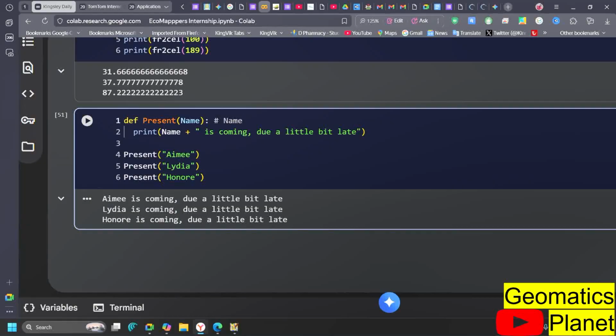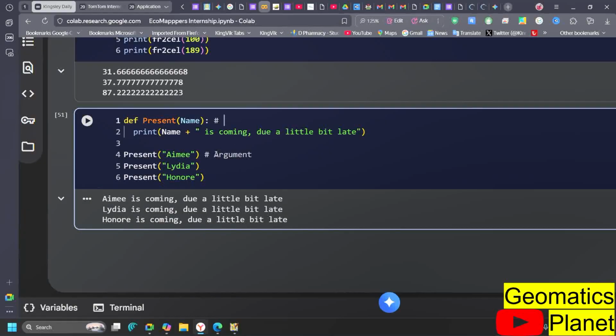And then each of the values you send in there are called the argument. Now what do I mean by argument? The argument here, Ame, is called the argument. So you are bringing in the argument. Ame now is an argument, Lydia is an argument, Honore is an argument. The name you find here is called the parameter.